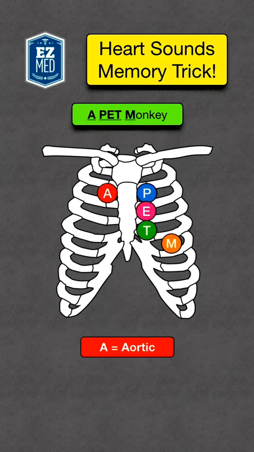First we have A, which stands for the aortic area. This is located right of the sternum at the second intercostal space. Next we have P, which stands for the pulmonic area. This is located at the left sternal border, second intercostal space.